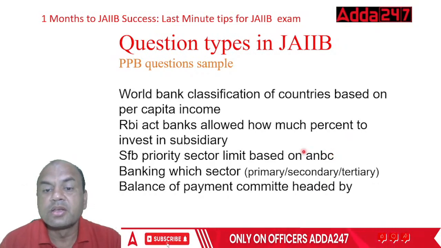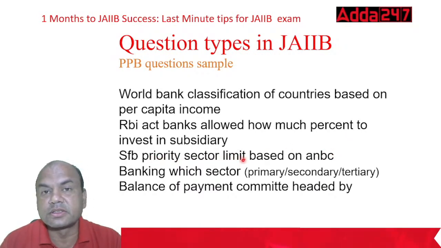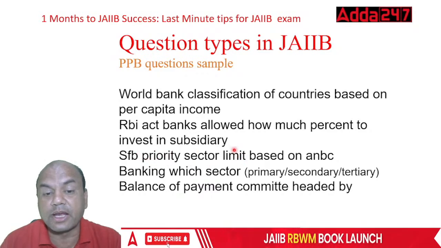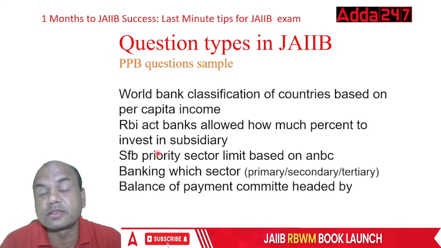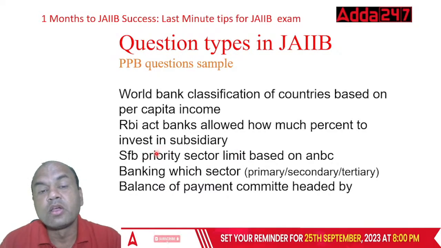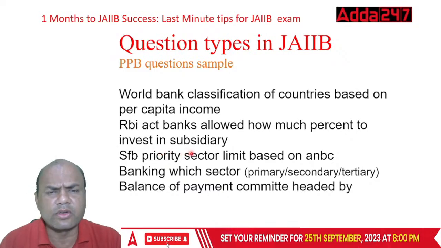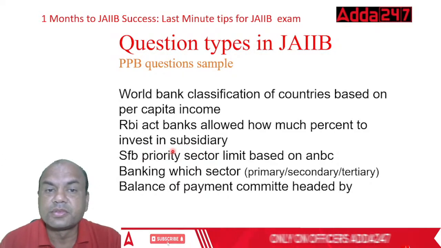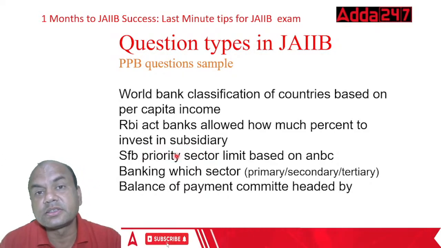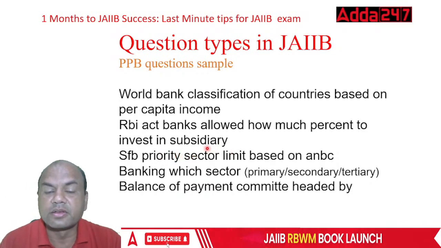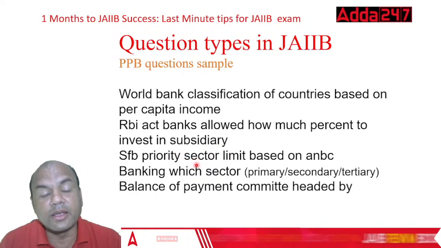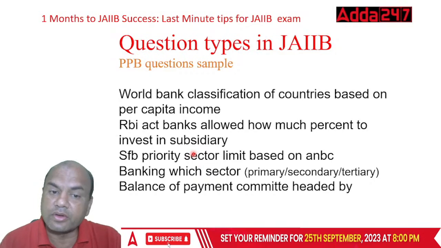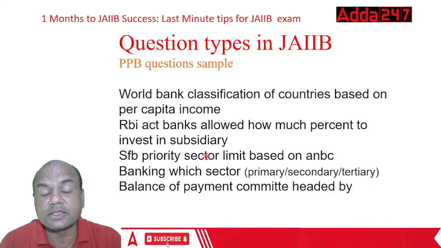Okay. So priority sector limits. This was also asked. Priority sector limits means what are the limits for agriculture? What are the limits for this? Everyone, comment section again. Agriculture. What are the limits for agriculture? It is 18%, correct. So agri, then MSMEs, then DRI. Okay. Total priority sector limits.